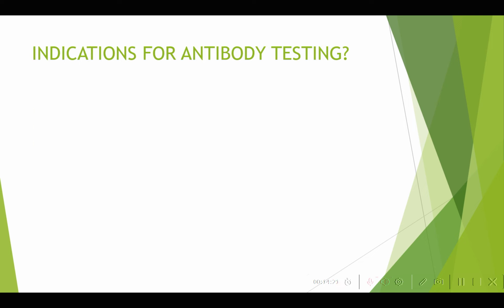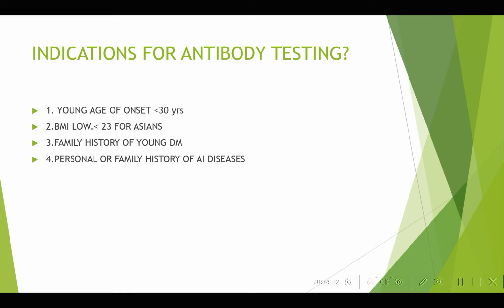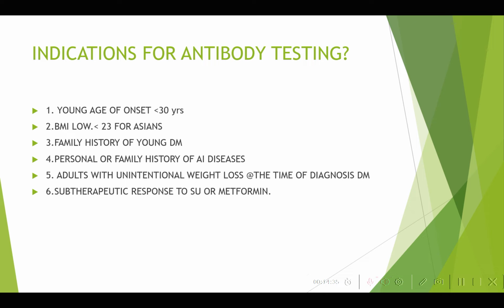What are the indications of antibody testing in diabetes? Sir, young diabetes mellitus, sir. What else? So it is young diabetes mellitus, low BMI, that means a lean patient. Family history of young diabetes mellitus. Any patient having a history of autoimmune disease, many of the autoimmune diseases are associated with diabetes mellitus. So a person with family history of autoimmune disease, even maybe a thyroid disease, you may have to check. Then adults with unintentional weight loss at the time of diagnosis and subtherapeutic response to sulfonylurea or metformin.